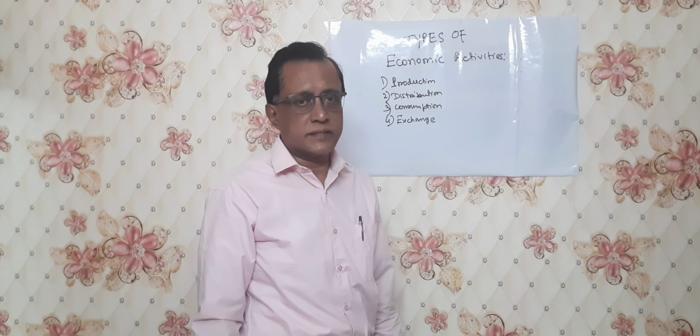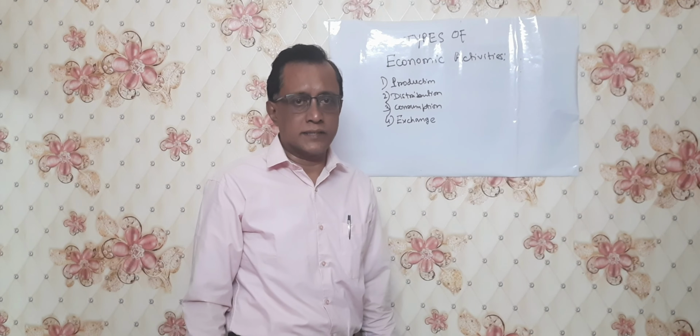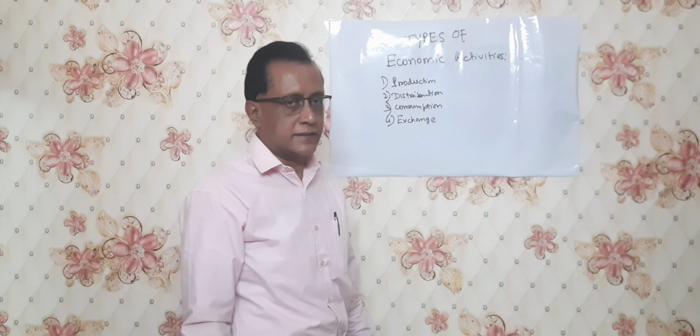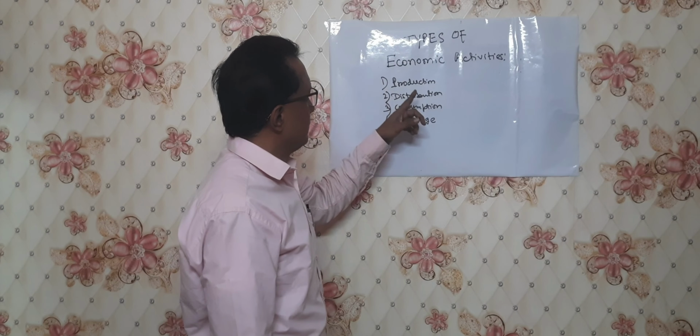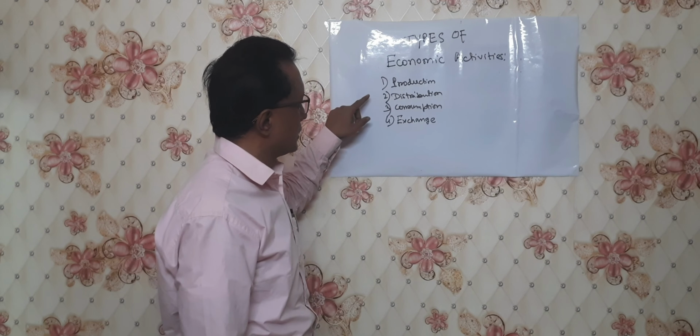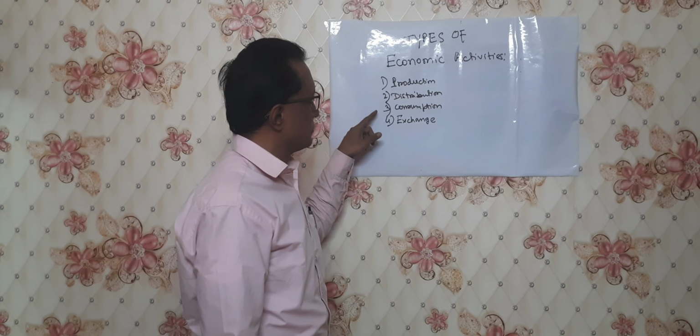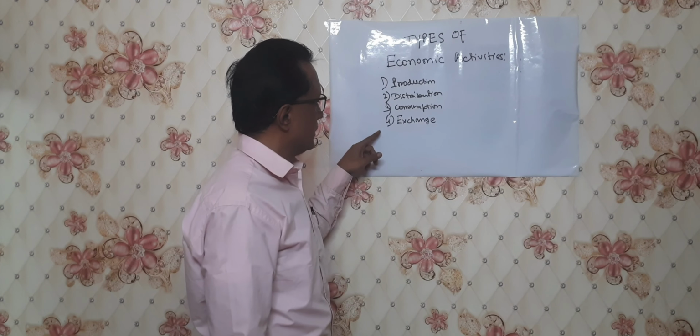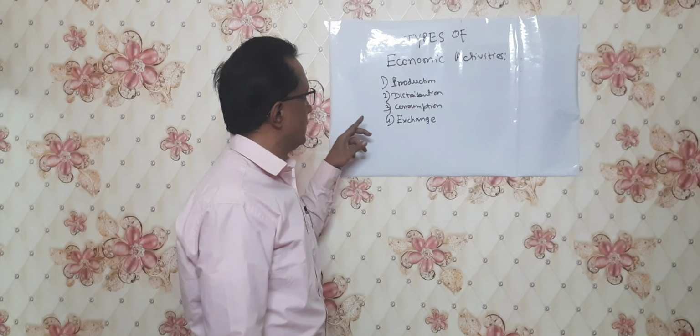Economic activities are generally related to money or the exchange of products. First, we'll see the economic activities. Economic activities have different parts: number one production, number two distribution, number three consumption, number four exchange.